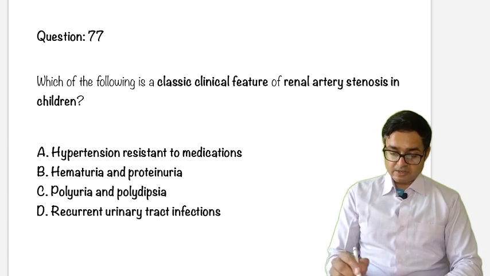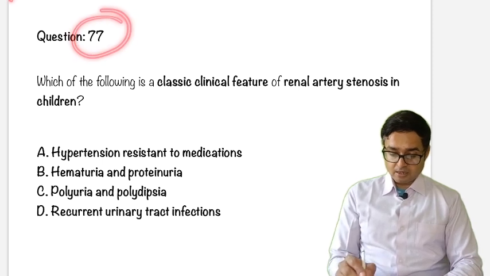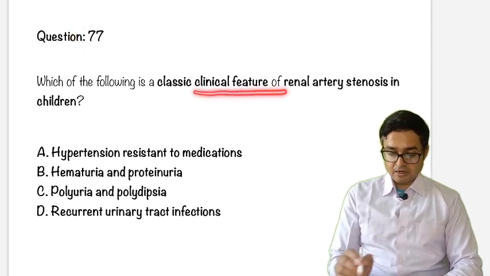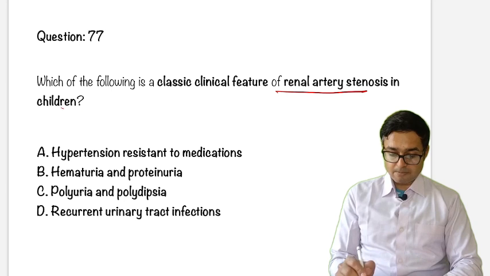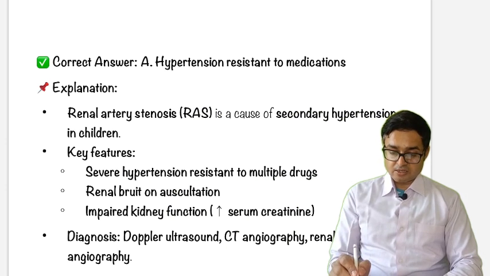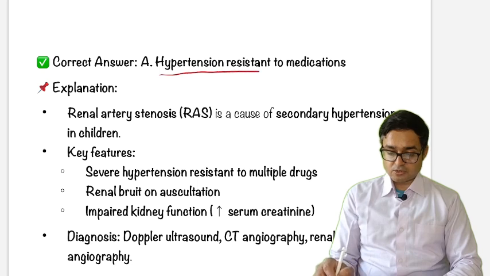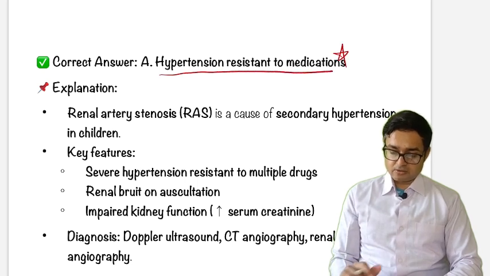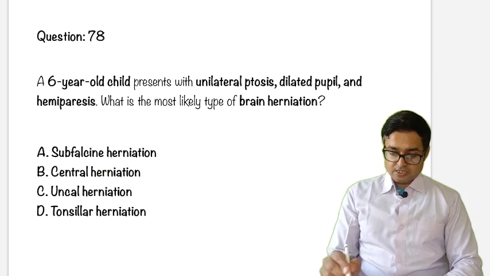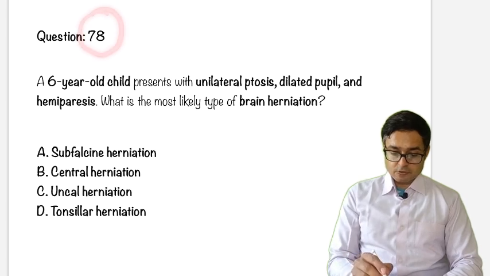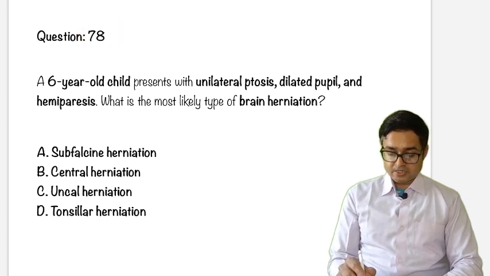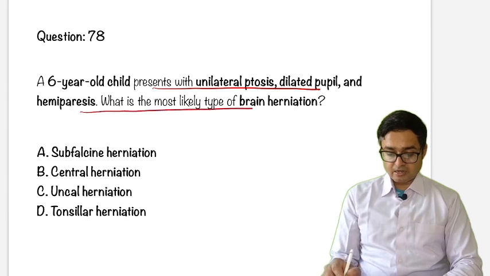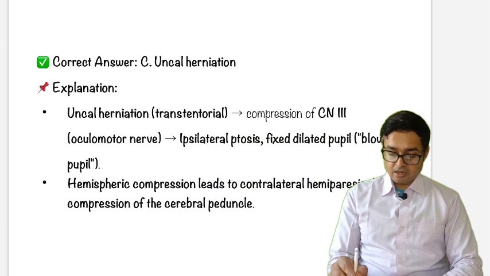Question number 77. Which of the following is a classical clinical feature of renal artery stenosis in children? Hypertension, hematuria, polyuria, recurrent urinary infection. The answer will be hypertension resistant to medications. Okay, the next question, question number 78. A 6-year-old child presents with a head injury, dilated pupil, and hemiparesis. What is the most likely type of brain herniation? The answer will be uncal herniation.